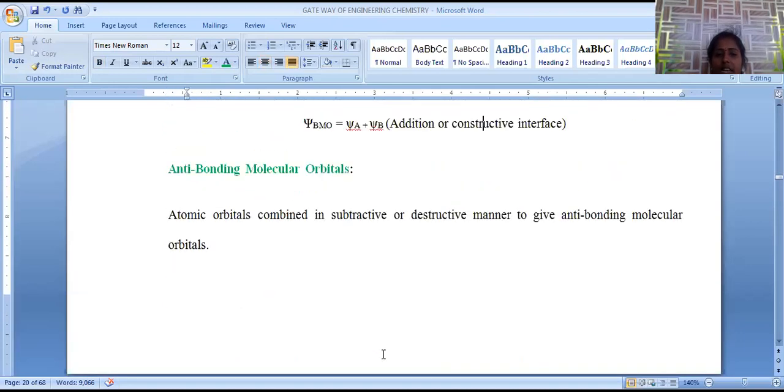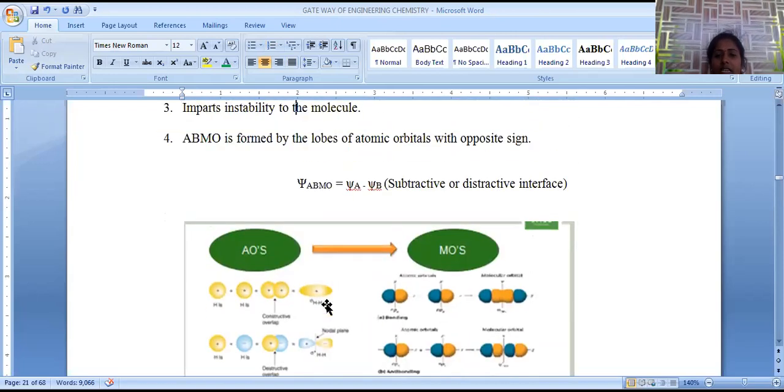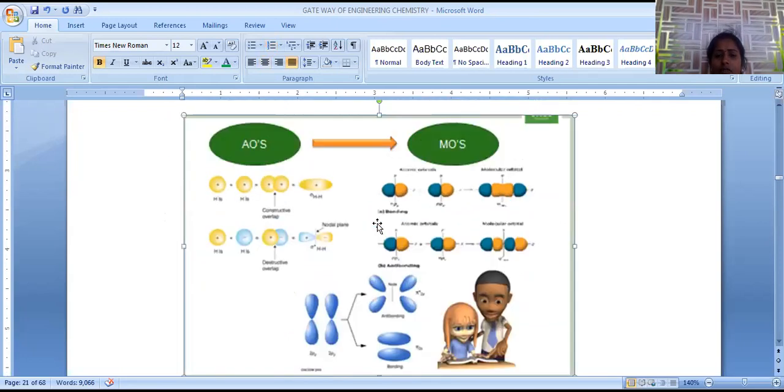And second is the characteristics of antibonding molecular orbitals, which are formed by subtractive or destructive interference. These are highly energetic in nature because of high repulsions, and low electron density will be there, and instability of the molecule is possible because of high energy. Antibonding molecular orbitals always lead to a nodal plane, and these orbitals are generated when atomic orbitals of opposite sign combine. These are represented by psi A minus psi B, which is the subtractive interference. And this is about the combination.